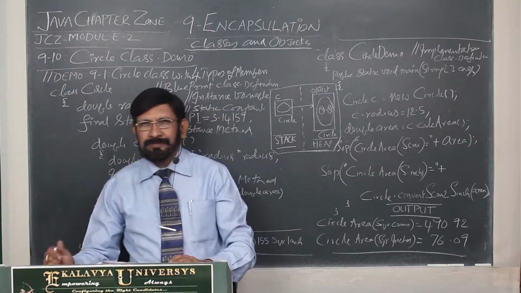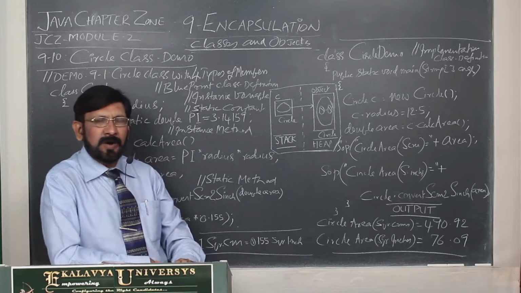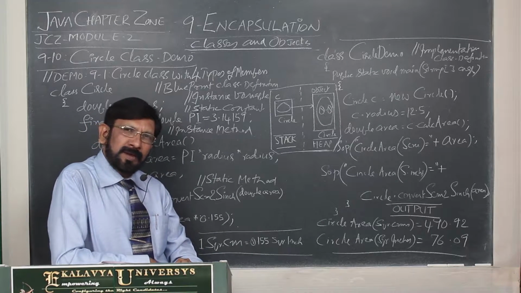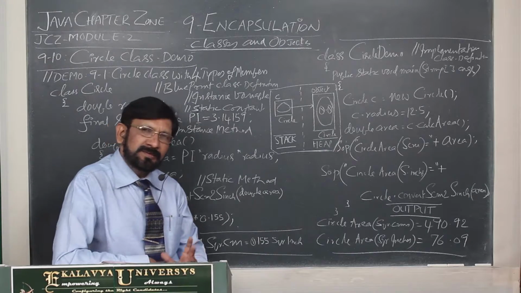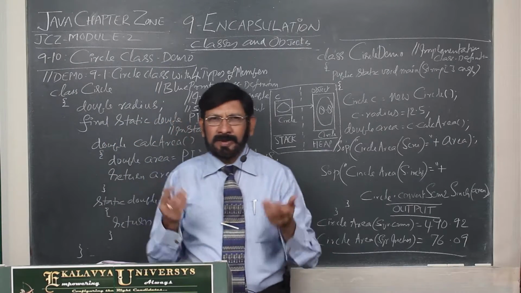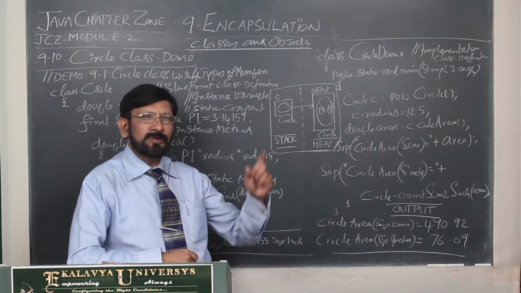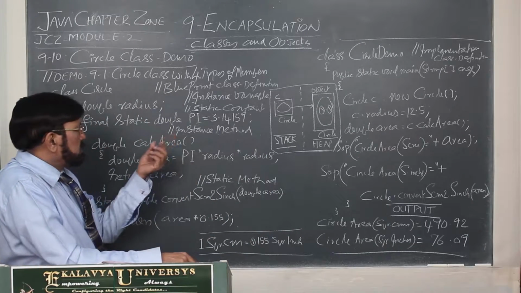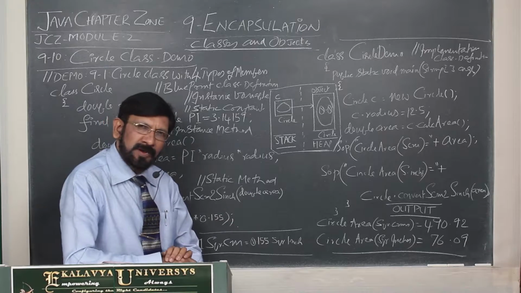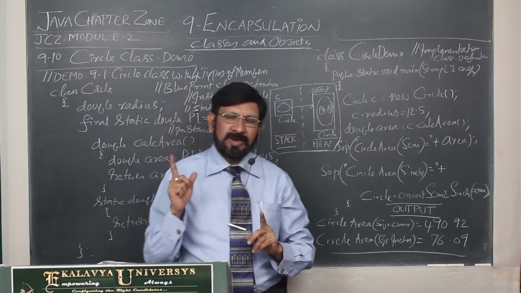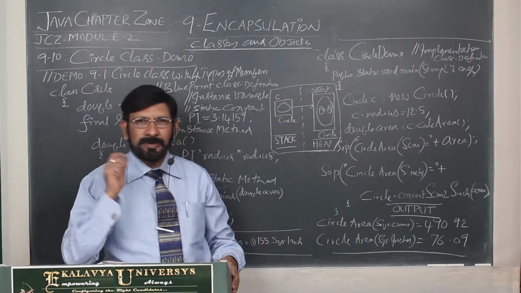Circle area, what is the formula? Pi into radius into radius. Pi is a constant, normally the value is taken as 22/7, or in decimal notation it is 3.14159. The formula is pi r square, pi into radius into radius.